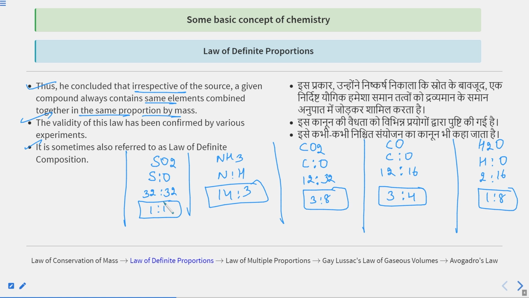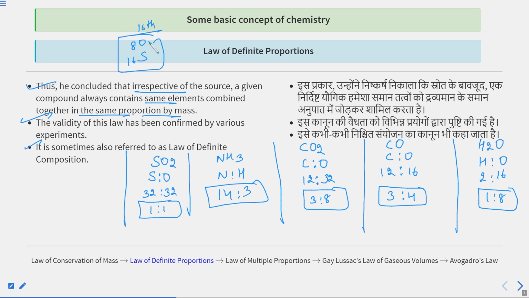Sulfur's atomic number is 16 and its atomic mass is 32. Oxygen's atomic number is 8 and its atomic mass is 16. Sulfur belongs to the oxygen family, and oxygen belongs to the chalcogens, meaning group 16, and sulfur is there. Oxygen 8, sulfur 16. Okay, I hope you have gone through the periodic table.